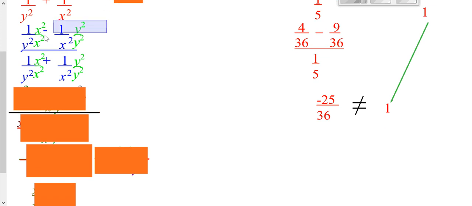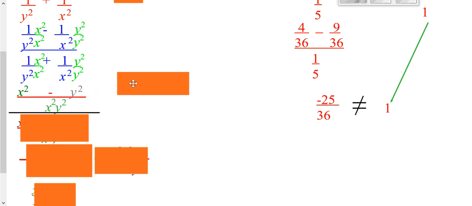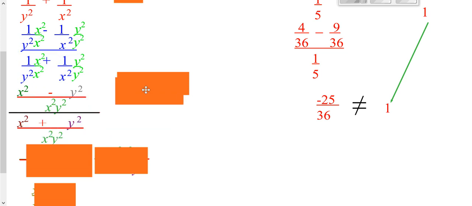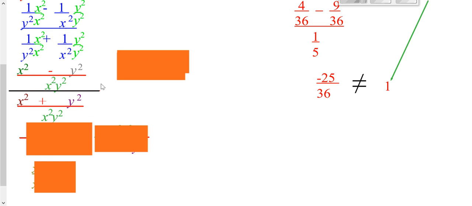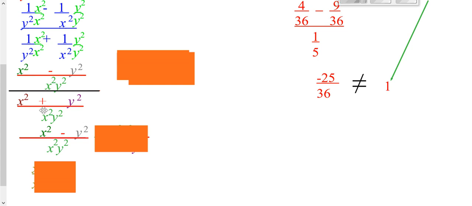So now that the top has the same denominator, we could go ahead and write the top as one big fraction. Notice it's a 1 times an x squared minus a 1 times a y squared over our common denominator. On the bottom, it's a 1 times an x squared plus a 1 times a y squared over our common denominator. So now we have a fraction divided by a fraction. So I'll take my first fraction on top, put it down here. Instead of dividing by a fraction, you multiply by the reciprocal. Now here, notice you have an x squared y squared multiplied by the top and an x squared y squared multiplied by the bottom.